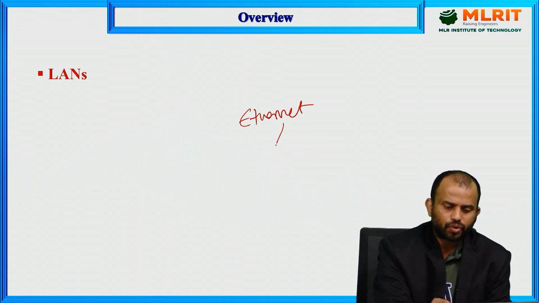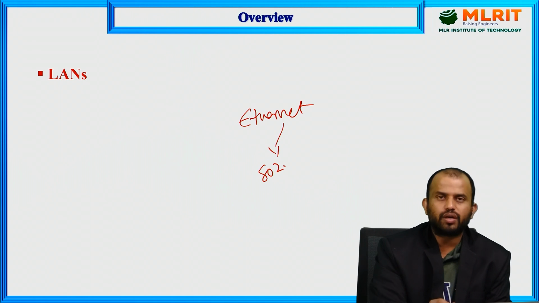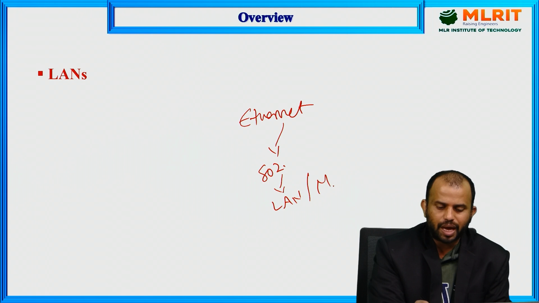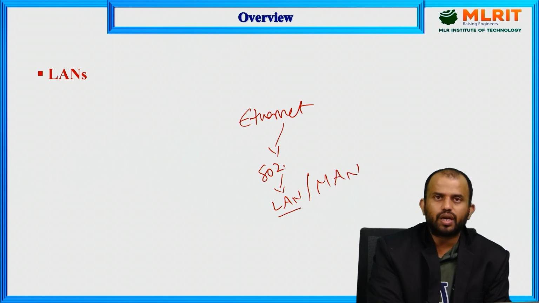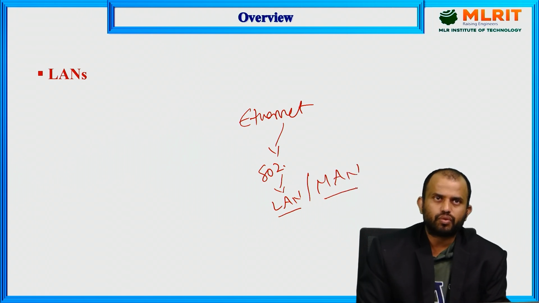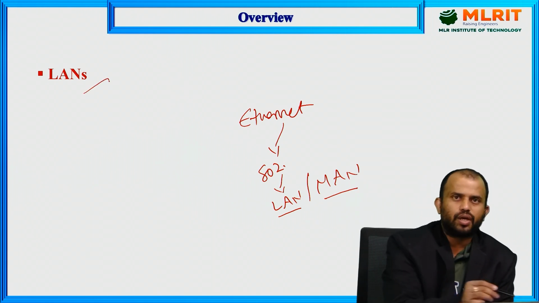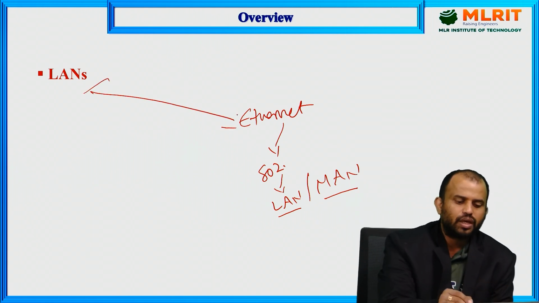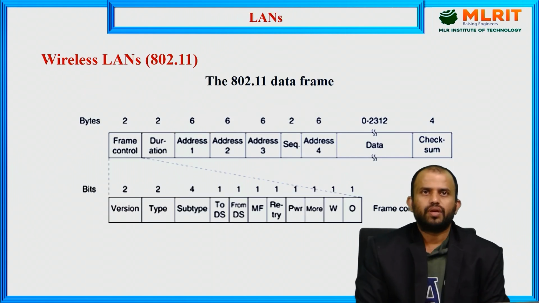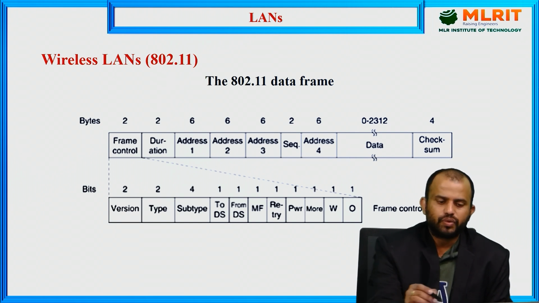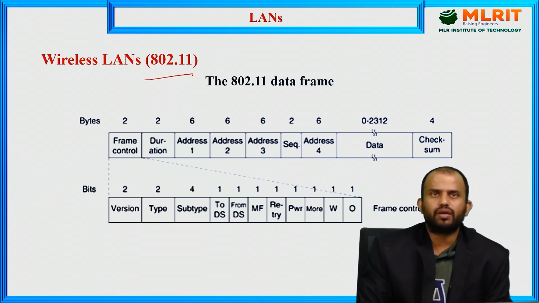Based upon the protocol, based upon the IEEE 802.1 standard, we use Ethernet, which covers LAN connections as well as MAN connections, that is, local area network and metropolitan area network. Today's session is about the local area network, which is Ethernet communication. When discussing this local network, the 802.11 standard comes into the picture.